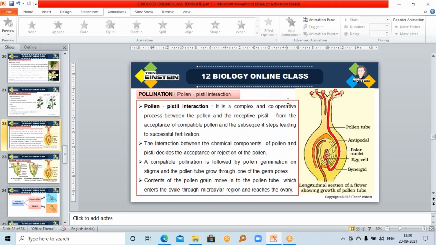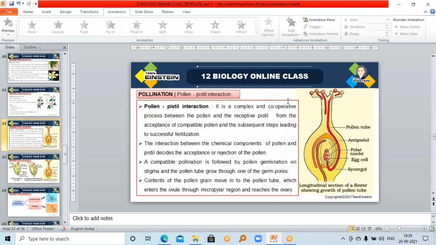So what is the pollen pistil interaction? When the pollen grain is landing on the stigmatic surface, if it is a compatible pollen, the stigmatic surface will receive or accept that pollen, and that pollen will germinate and it will lead to a successful fertilization. All these interactions together are called pollen pistil interaction, and such successful fertilization needs a very clear pollen and pistil interaction. Okay, so how does a pistil accept or reject that pollen grain?